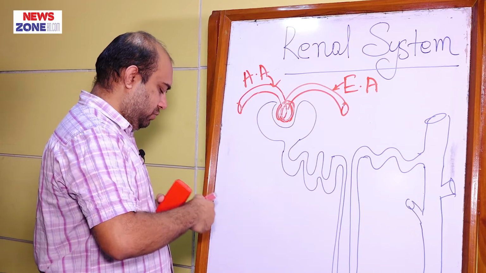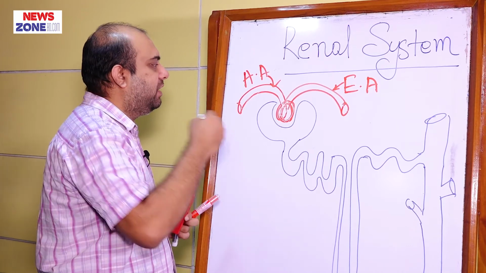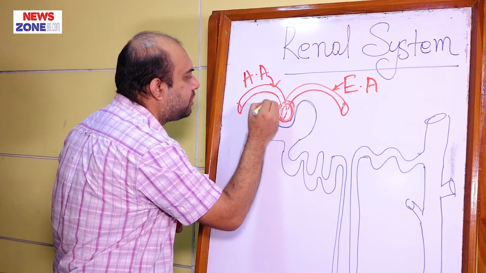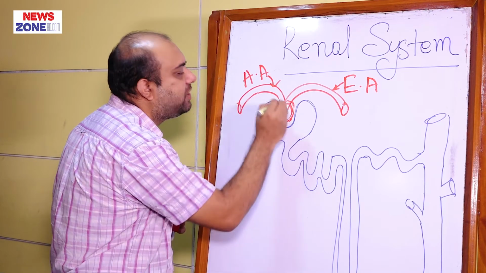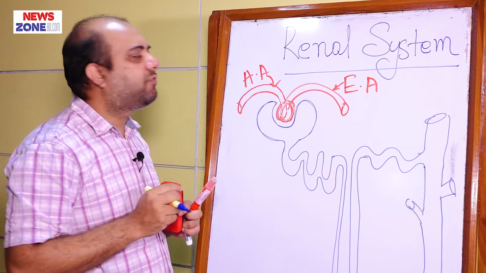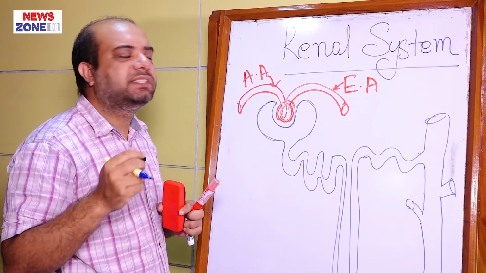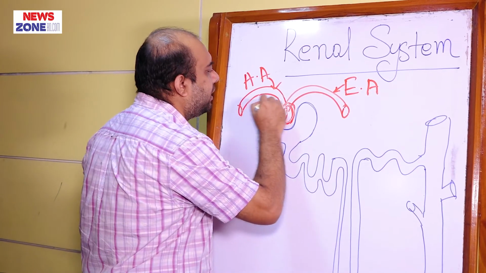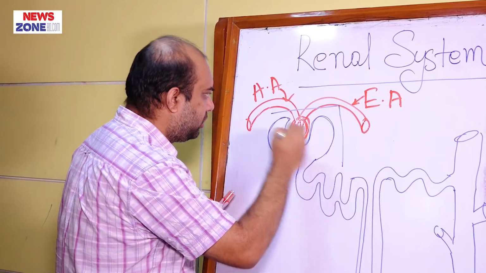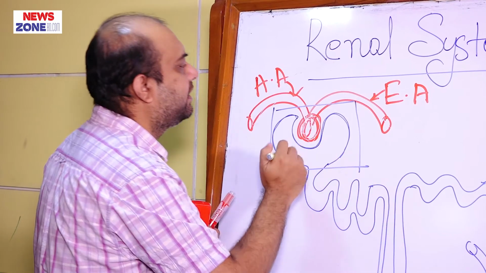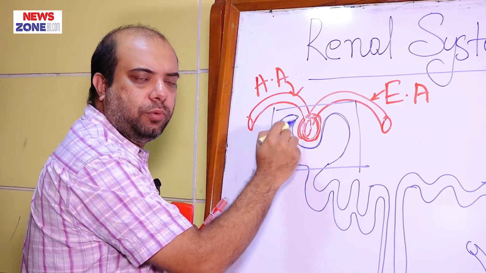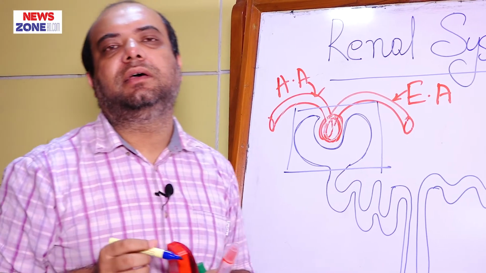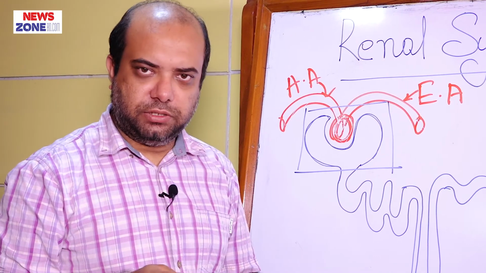Look here very carefully: the basin-like or capsule-like structure which surrounds the tuft of capillaries, that is glomerulus, is called Bowman's capsule. So the glomerulus and the Bowman's capsule in total form the renal corpuscle.